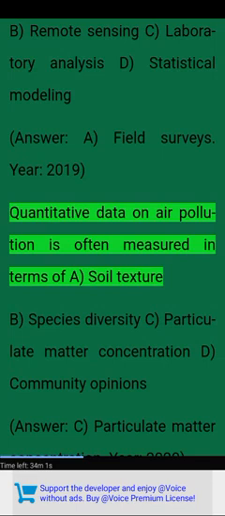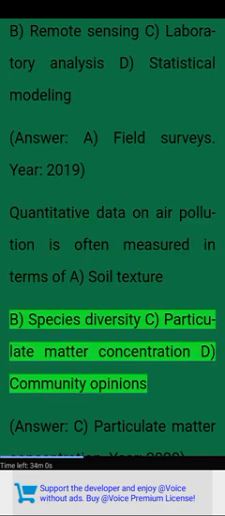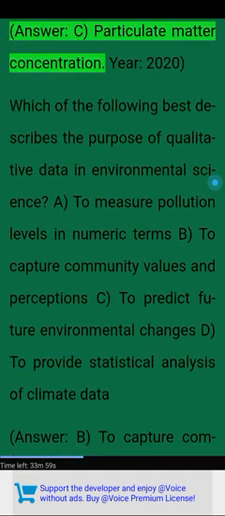Year, 2019. Quantitative data on air pollution is often measured in terms of A. Soil texture. B. Species diversity. C. Particulate matter concentration. D. Community opinions. Answer. C. Particulate matter concentration.